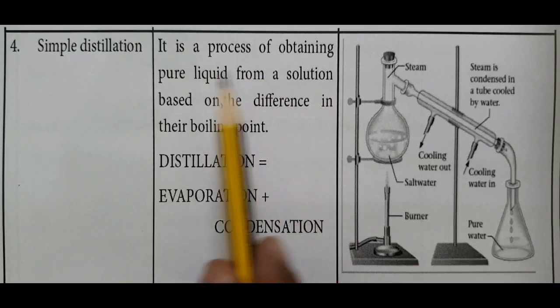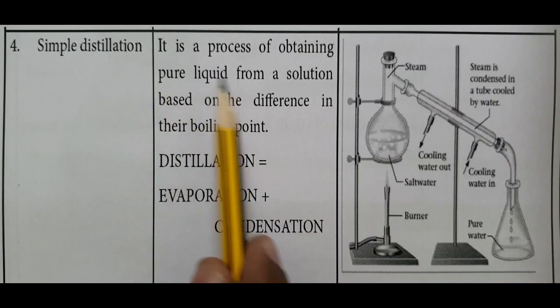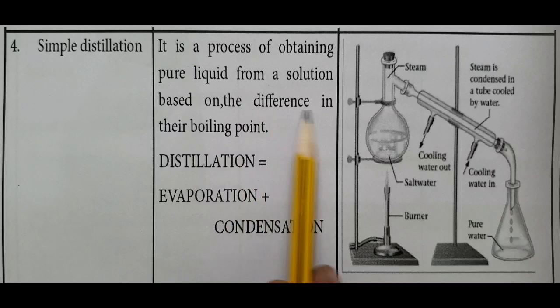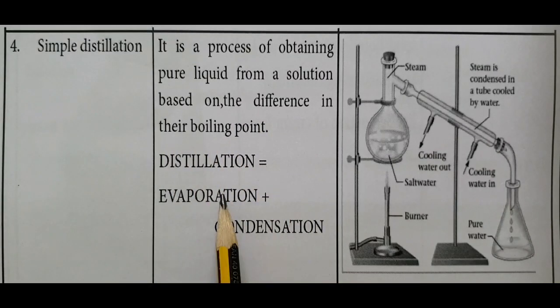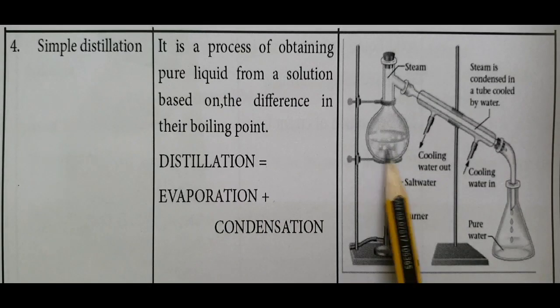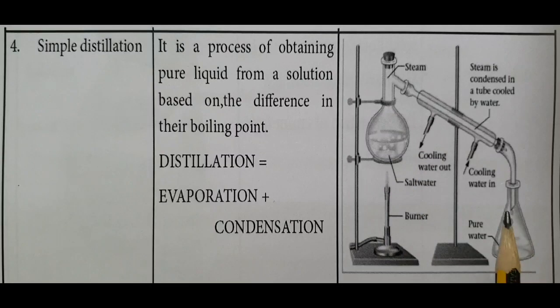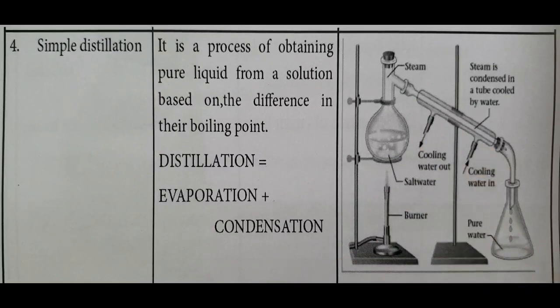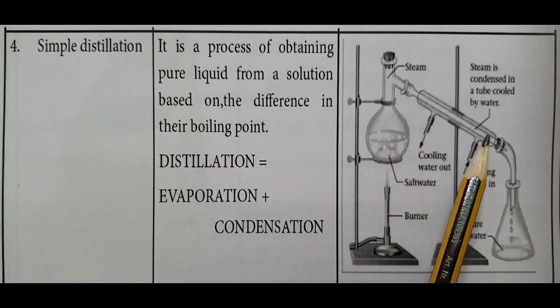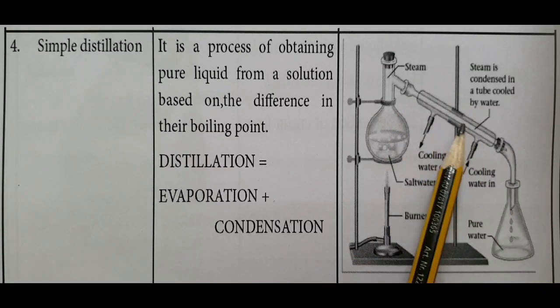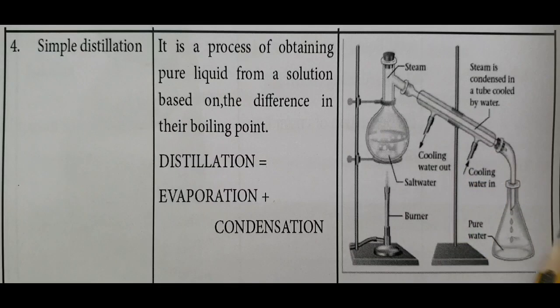Next one is simple distillation. It is a process of obtaining pure liquid from a solution based on the difference in their boiling points. Distillation equals evaporation and condensation. First, an impure liquid is taken in a round bottomed flask. Then it is fitted with a condenser. Here we have one reservoir. The condenser condenses the vapor and converts the vapor into a liquid. There is one inlet for water and one outlet for water. This is the water inlet, water outlet.